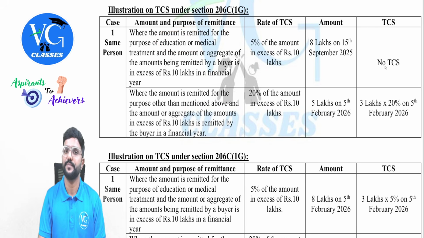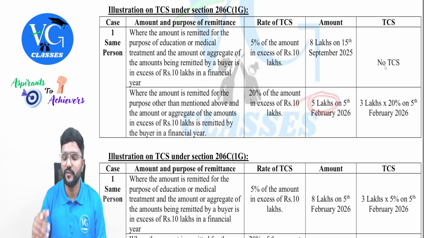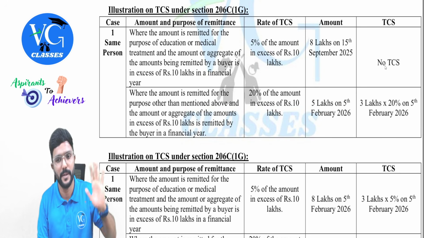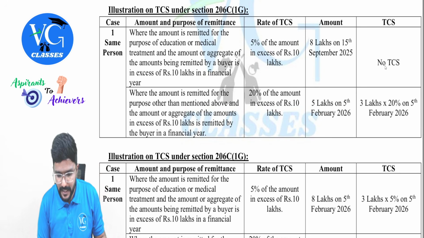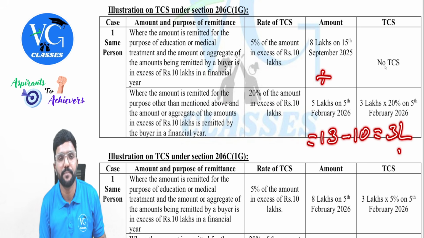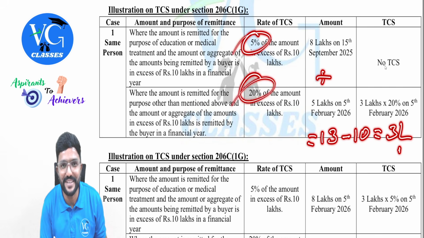No TCS on it. Then he remitted 5 lakh on 5th February 2026 for any other purpose, not for medical or education. In that case, check the aggregate. Aggregate comes to how much? 13. In excess of 10 lakh, how much is there? 3 lakh. So on 3 lakh, what is the rate, sir? 5% or 20%?